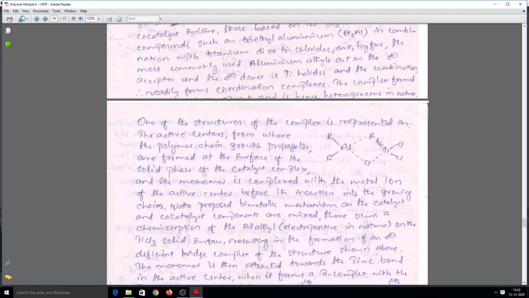Natta, he is a scientist, I think he is an Italian. Natta proposed the bimetallic mechanism. Bimetallic means there are two metal ions involved in this mechanism. So it is a bimetallic mechanism. As the catalyst and co-catalyst components are mixed, there occurs a chemisorption of the aluminium alkyl, this part, on the titanium trichloride solid surface, resulting in the formation of an electron deficient bridge complex. Here you can see that it is just like a bridge complex of the structure shown above.